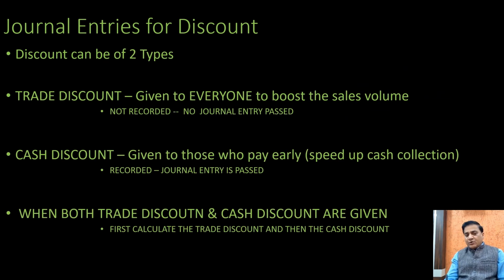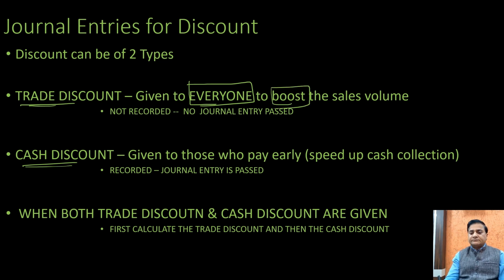Discount can be of two types. One would be a trade discount and the other one would be a cash discount. Trade discount is a discount which is given to everyone, in order to boost up or increase the sales volume, on the list price.